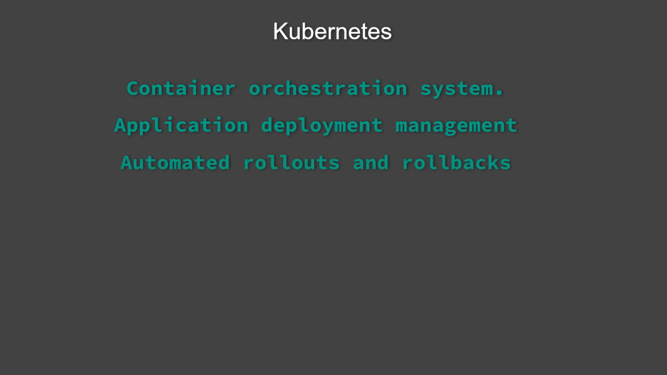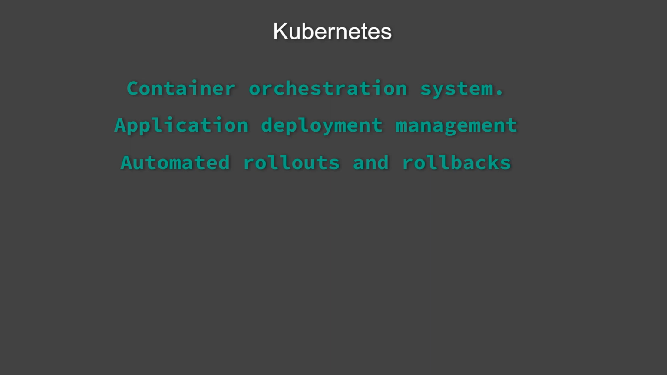Automated rollouts and rollbacks. Suppose we have deployed our applications and there's a small change for one of the applications. One way to deploy it is to shut down the application, deploy the new version, and bring up the application. This way, customers see a downtime. To avoid that, Kubernetes provides a way to roll out the applications.